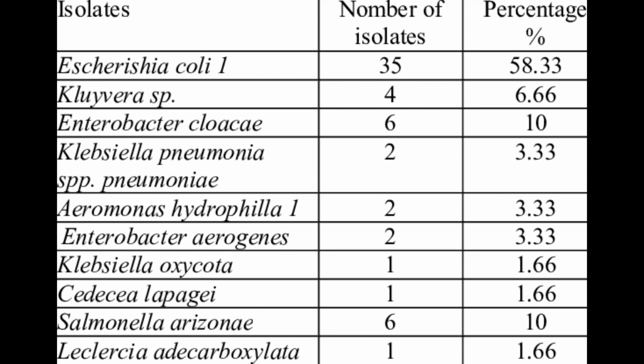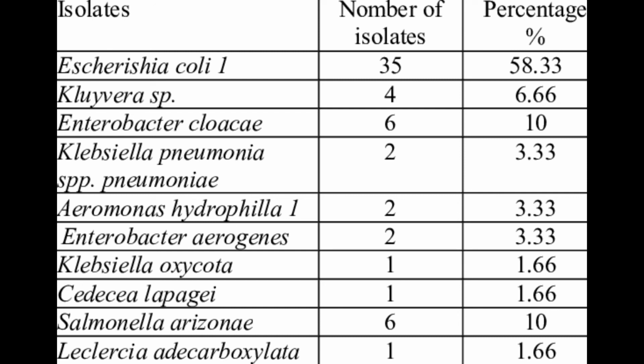Now let's go with the complete explanation of TSI. At 6 to 8 hours, you see acid over acid. Then for lactose fermenters, acid over acid turns to alkaline over acid. The second way, from 18 to 24 hours to 48 to 72 hours, does nothing. Then we have the third way, the non-lactose fermenters, where alkaline over acid turns to alkaline over alkaline. So that's that.